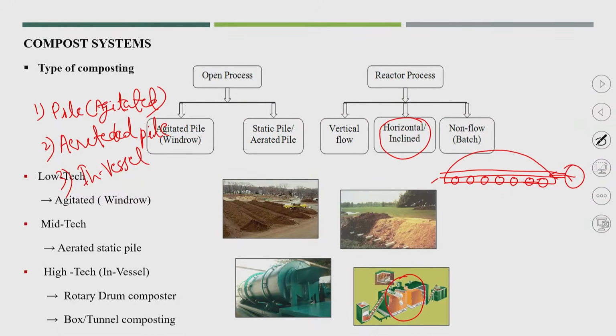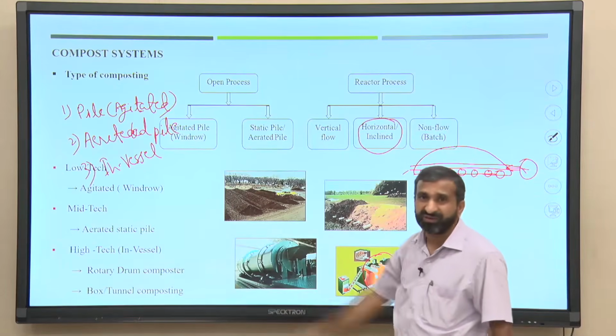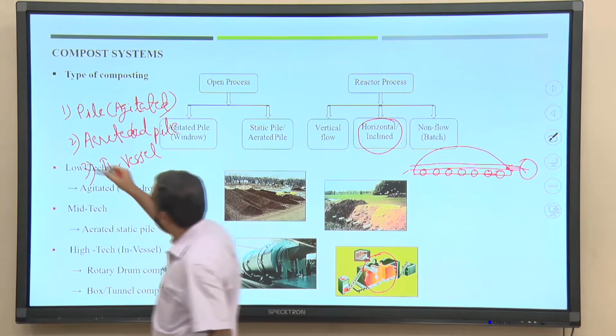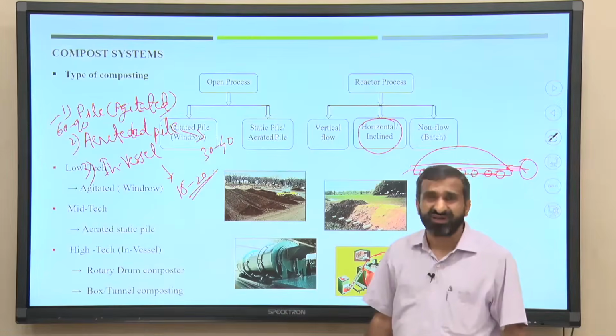The important point is that in vessel composting the time requirement is low. If you compare all the technologies, the agitated pile normally requires 60 to 90 days. The aerated pile can reduce this to 30 to 40 days, and in vessel 15 to 20 days is possible for the degradation process. But again the size is also important, and we know that the quantity of MSW production is very large.